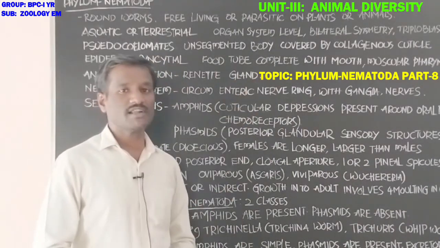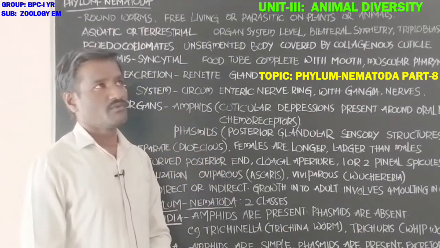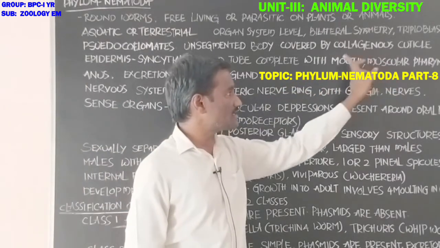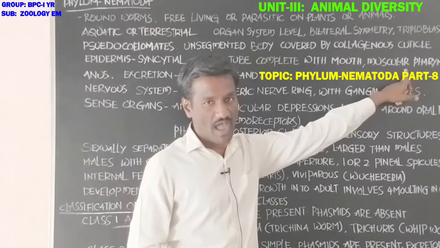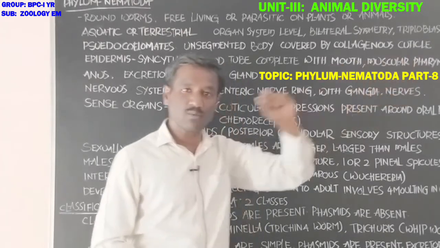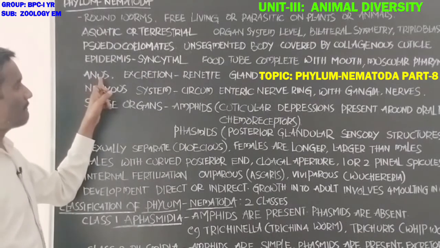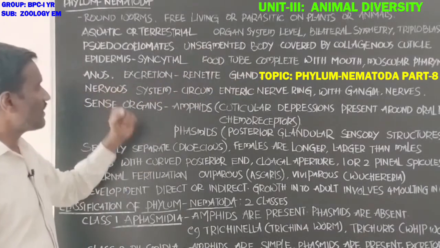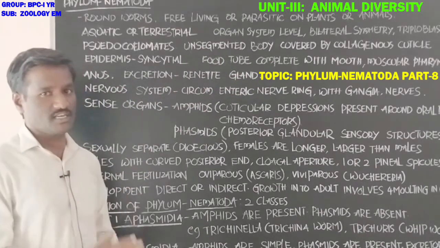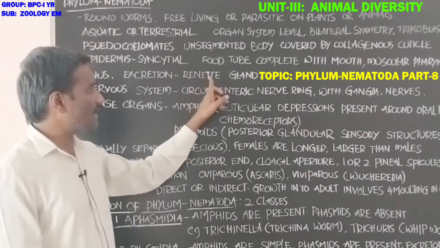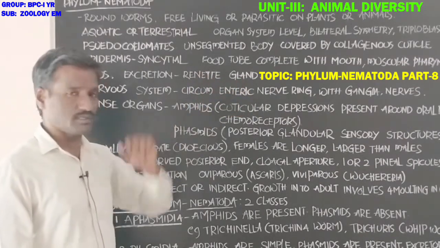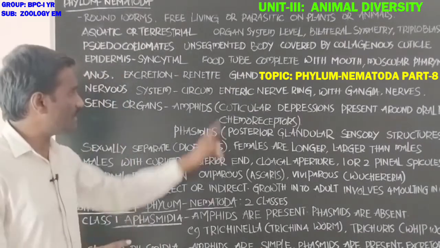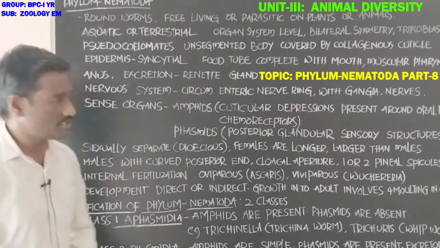The food tube, or the alimentary canal or gut, is complete, from the mouth to the anus. It also has a muscular pharynx; the mouth opens into the muscular pharynx, which is also with muscles. Next, students, the food tube is from mouth to anus. Excretory system: excretion is by Renette cells or Renette glands. These are the specialized excretory cells present in these animals. Renette glands help in excretion.